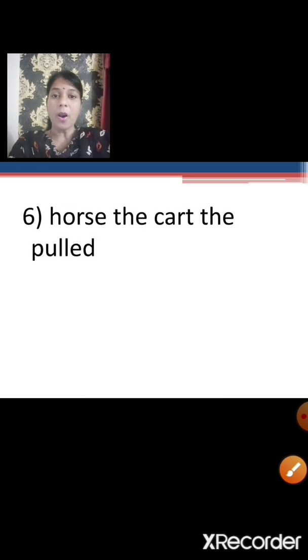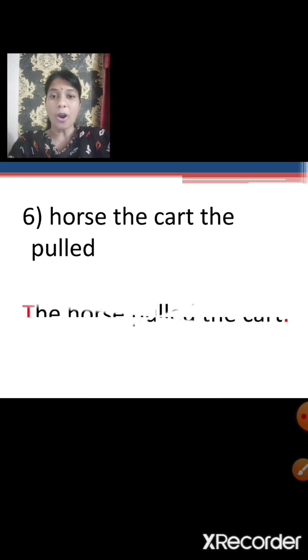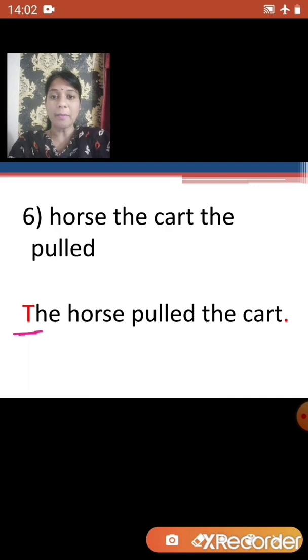Next one. Horse the cart the pulled. Yes, the horse pulled the cart. Again, here the sentence begins with a capital letter and it ends with a full stop.